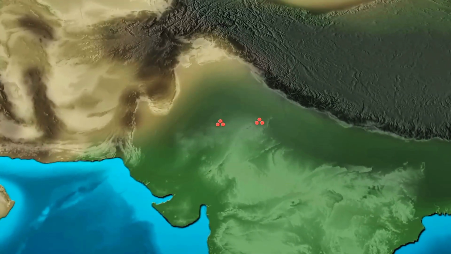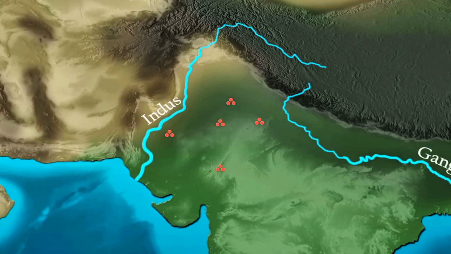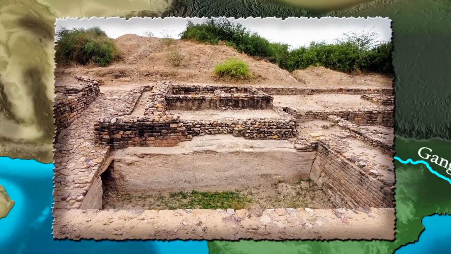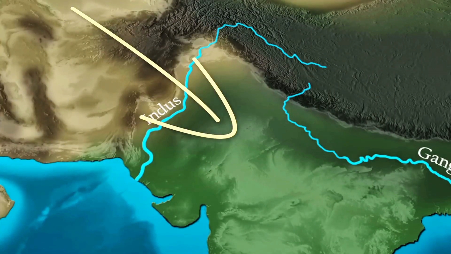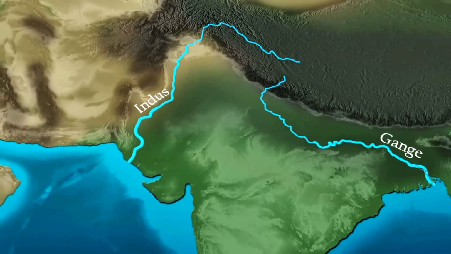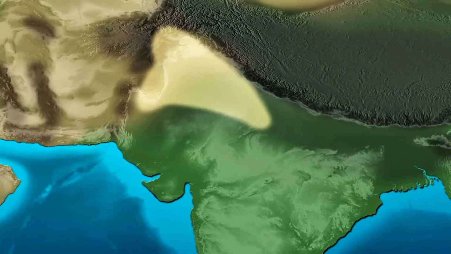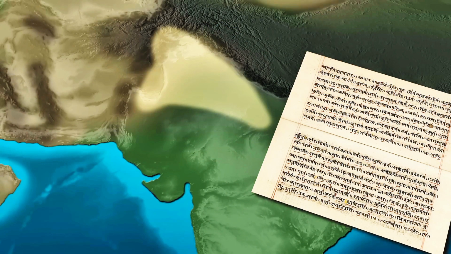Early human presence. Archaeological evidence such as cave paintings and stone tools shows that human activity in India began between 400,000 and 200,000 BC. Although detailed records of civilizations from this time do not exist, it is clear that the Indian subcontinent has been a center of human settlement since very early times.